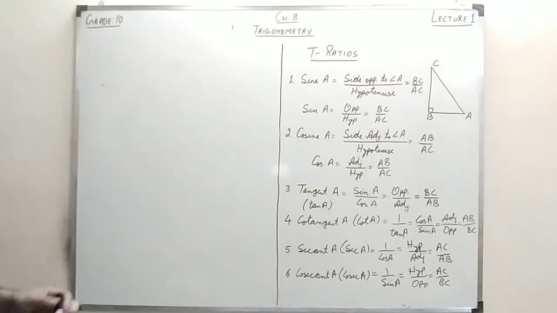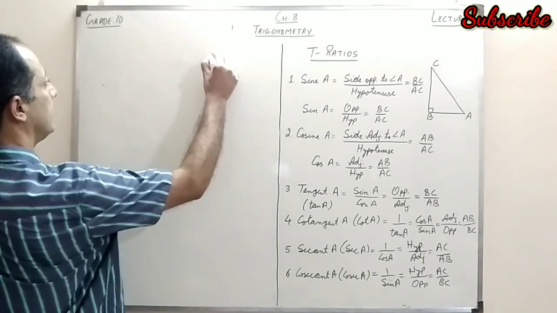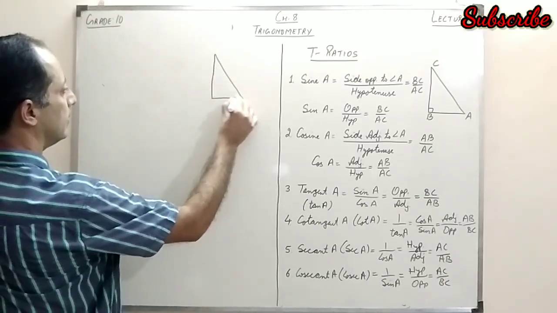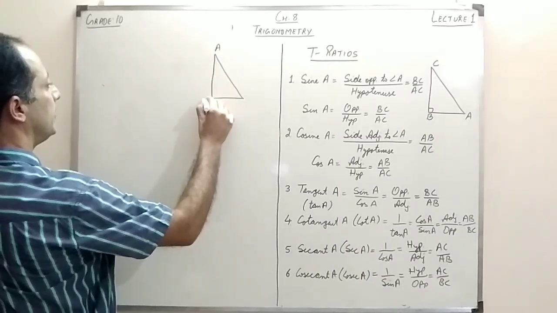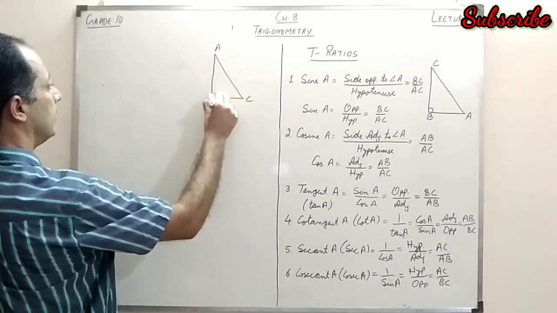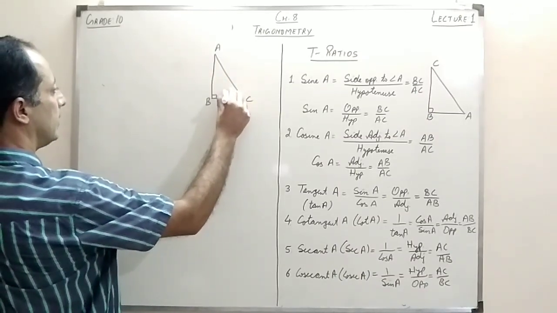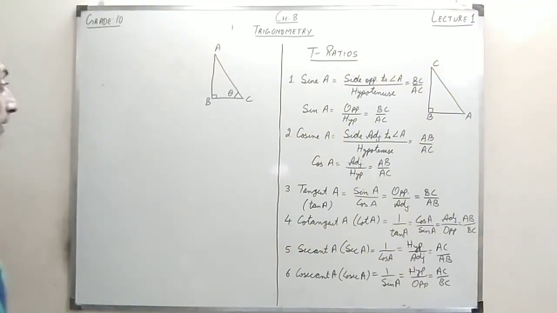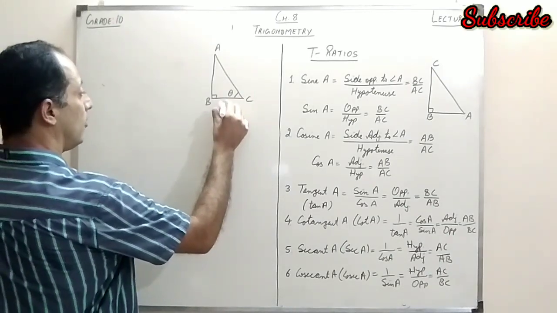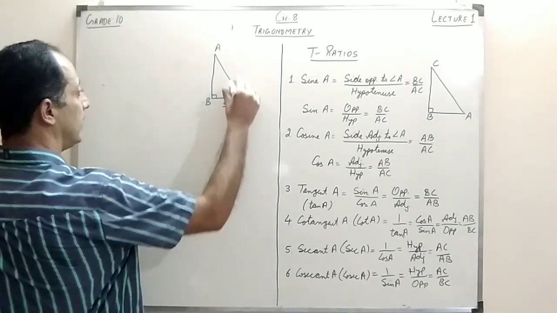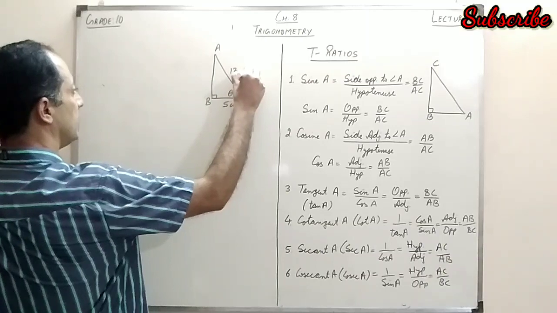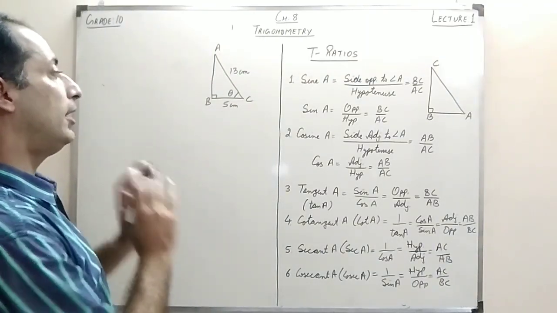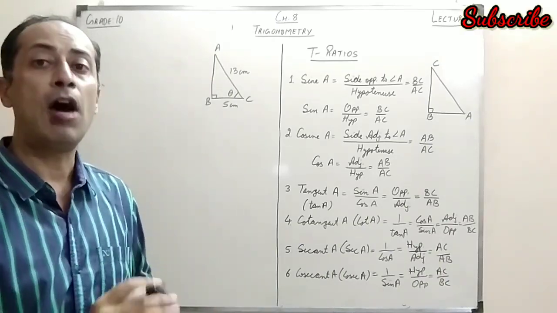Okay, before we do the questions from the exercise, I take an example. Suppose I have a right angle triangle. I write the name of the triangle as ABC, and I say suppose this angle I write it as theta. Right. Now, what is given to me is that the sides of the triangle are given. This is 5 centimeters. Say suppose this is 13 centimeters. Now it's asked in the question, I have to find the value of all the T ratios. So how can I do it?